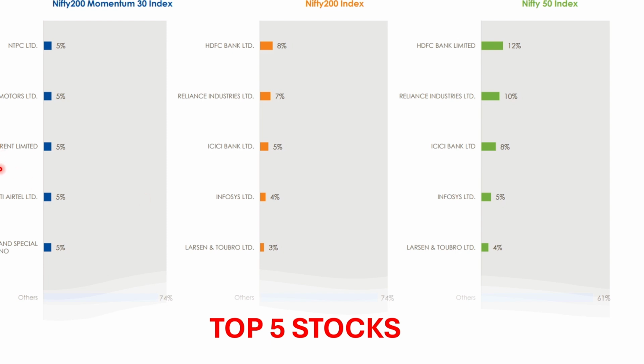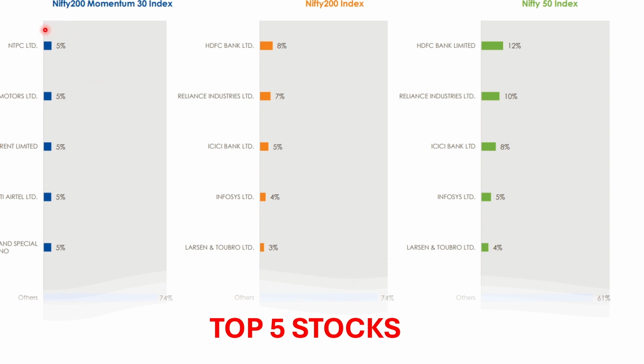So over here, in the Momentum 30 index, if we see the top 5 stocks, almost similar investment is done in all the top 5, so around 5%. Whereas if we look at the Nifty 200, then HDFC is weighing around 8%, and in Nifty 50 HDFC is weighing around 12%. So this shows that even in these big indexes, there is huge weightage on the big companies, and the momentum factor is not considered over here.